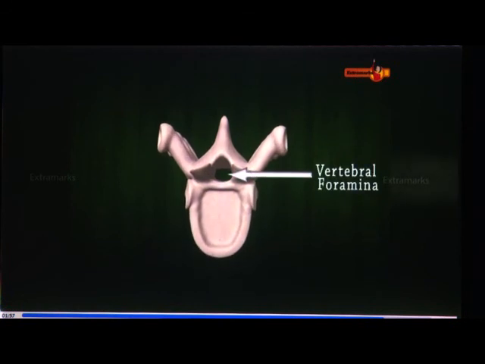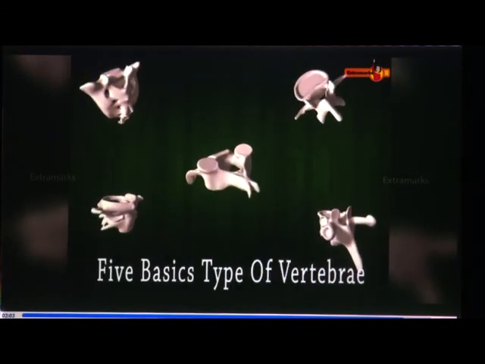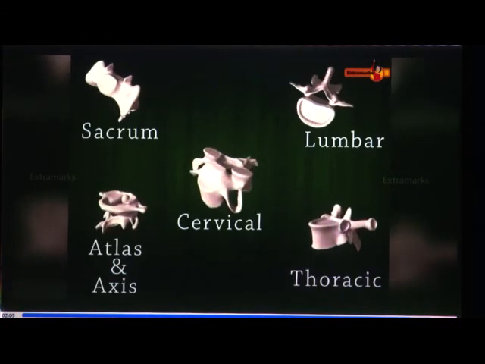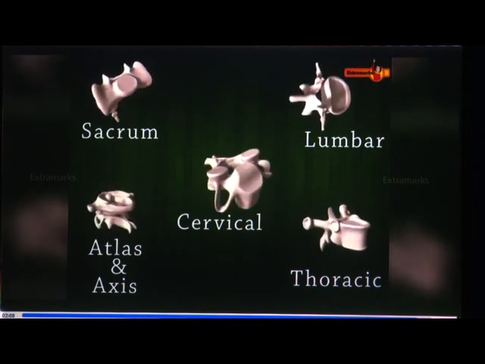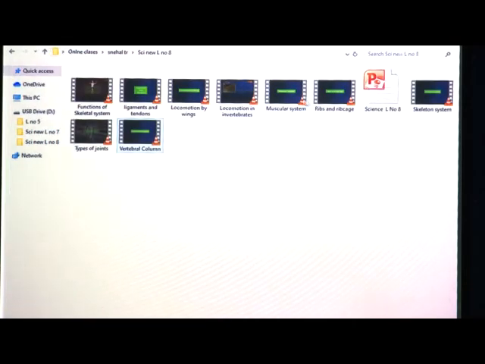And the vertebral foramina constitute a canal for the protection of the spinal cord. So, this is about the vertebrae.